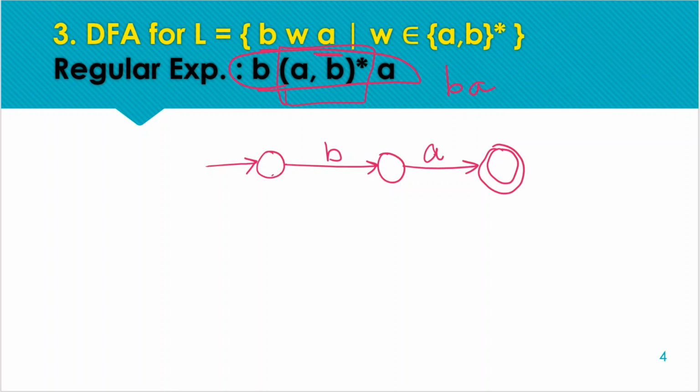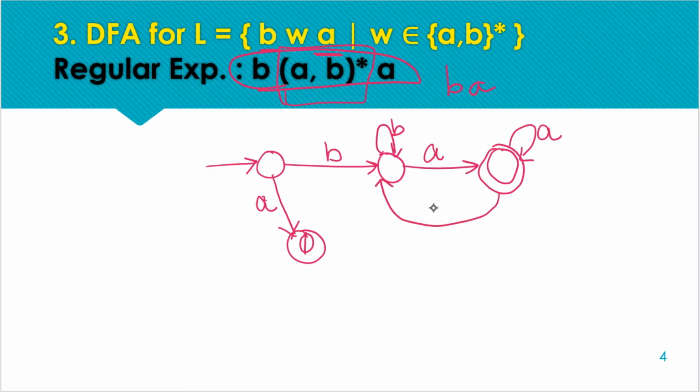So on the initial state, if we receive a, we need to move to the dead state, because a is not acceptable as an initial symbol. The first symbol required is b only. Now we can have a self loop of b here, like we have in the last example. So this is very similar to the last example, and at the last state we can have a self loop of a. Secondly, if we get a b here, we need to move to a non-final state